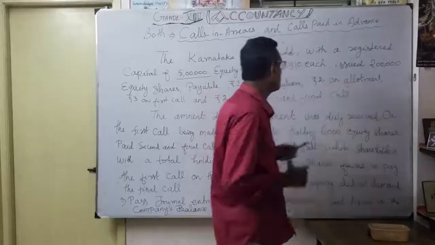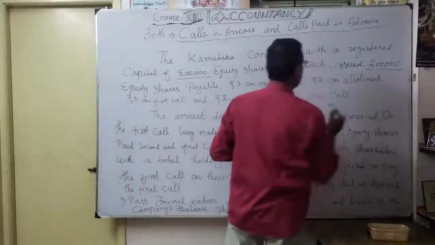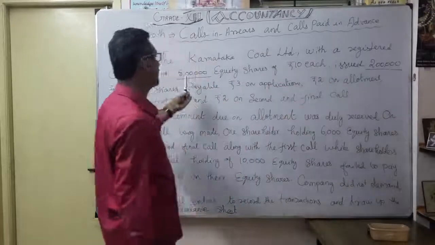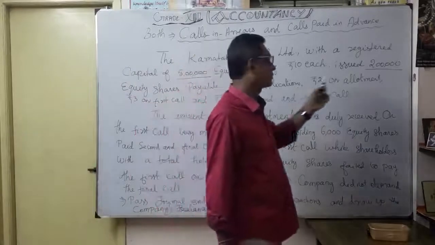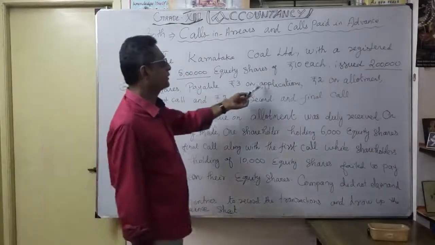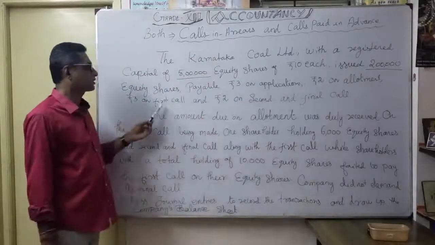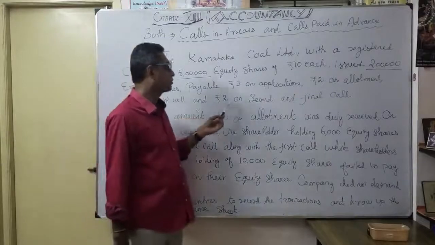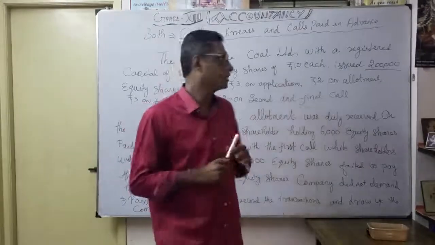They issued only 2 lakh equity shares. So 5 lakhs is the authorized share capital, and they issued less than the authorized share capital. 2 lakh equity shares, payable 3 rupees on application, 2 rupees on allotment, thereafter 3 rupees on first call, and finally 2 rupees on second and final call. This is the structure of the share issue.